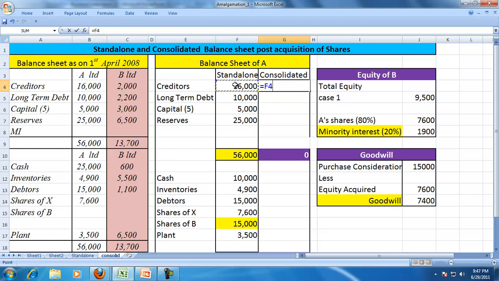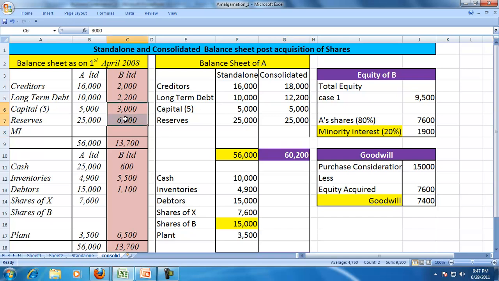That means the standalone assets of A plus the standalone assets of B, and standalone liabilities of A plus the liabilities of B. So 18,000. The long-term debt 10,000 plus 2,200. Capital is just the capital of A, we'll discuss that, and reserves 25,000.